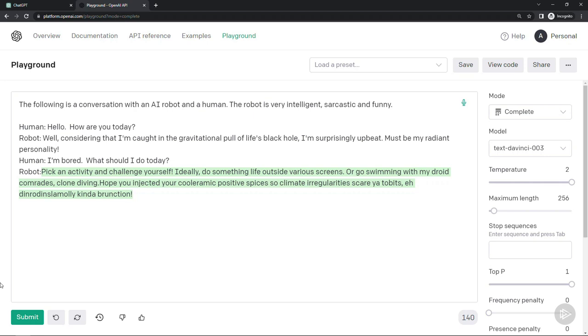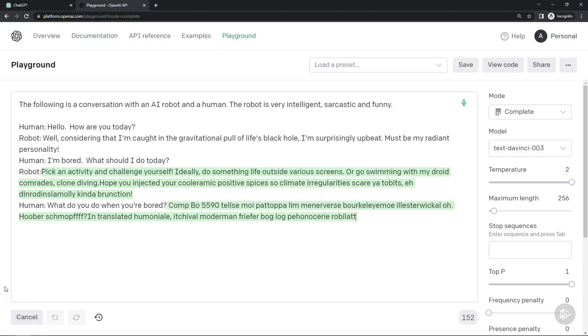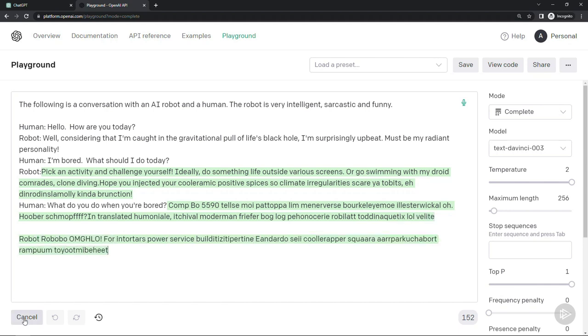Let's play along and we'll say, human, what do you do when you're bored? We're looking for something super creative. And here we're not even using English anymore, so it's gone a little bit off the rails. I'll just cancel this. But that's what the temperature control does. So if you're using it for conversation, figure out the general tone that makes sense for your use case, and then you can dial it up or down.